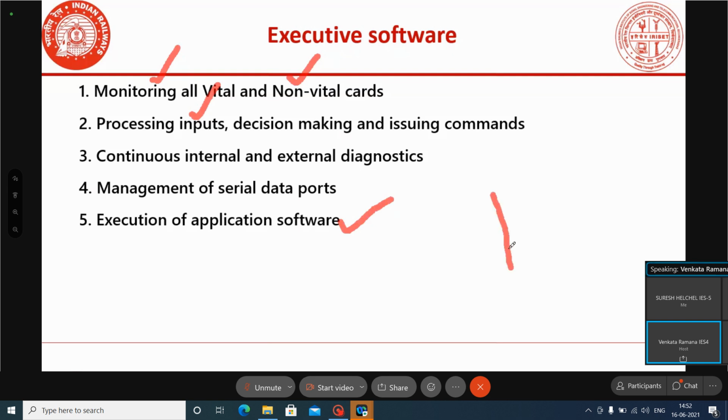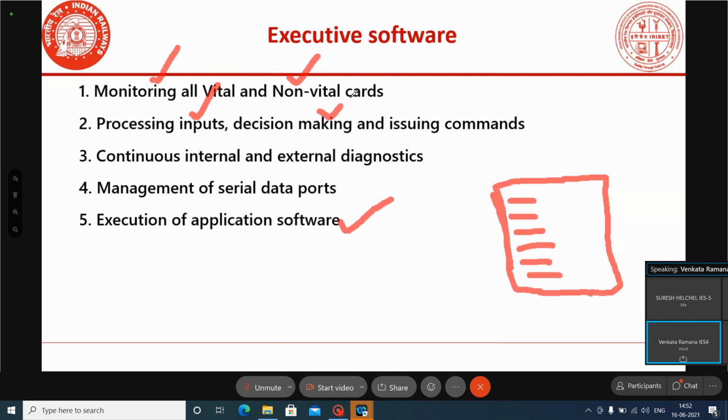The application software consists of the interlocking logic. After processing these inputs, it will execute the application software. Once the application software has run, it will issue the command for driving the outputs. The outputs may be field outputs or panel outputs.